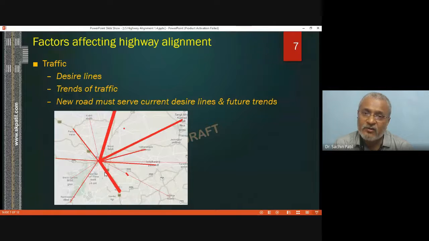And what is our objective? We need to select an alignment which is in line with a higher number of people, which is our desired line. So the ideal requirement is that we must select an alignment such that it is in line with the current desired line